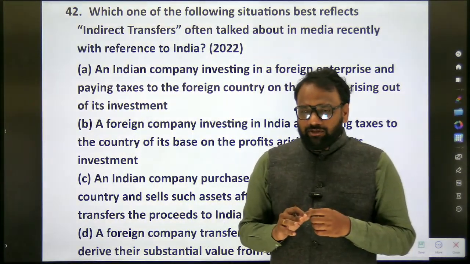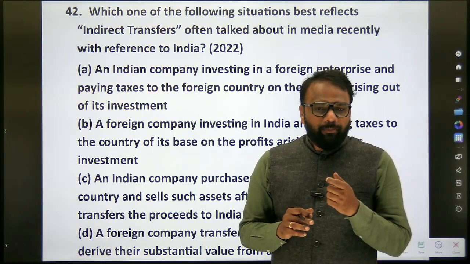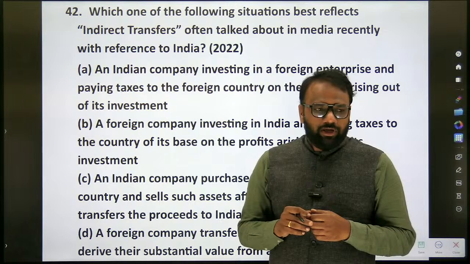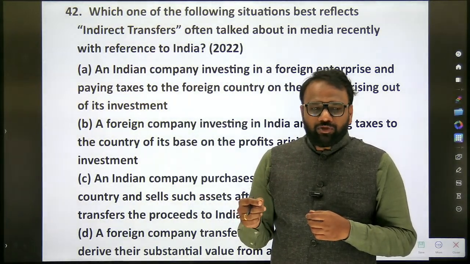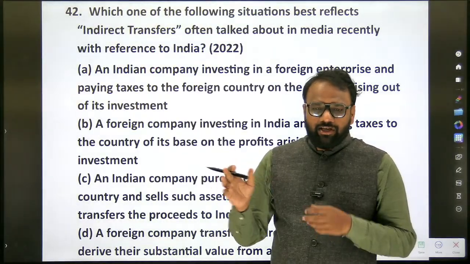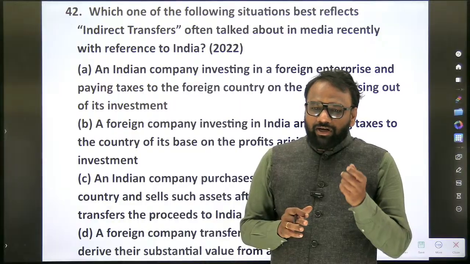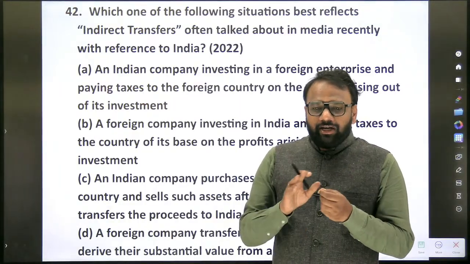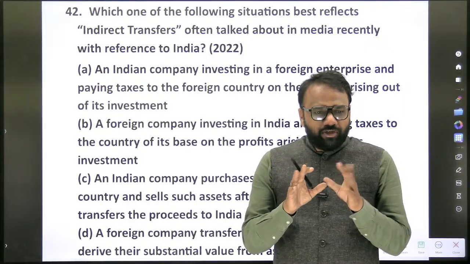During the class discussion we came across terms like base erosion and profit shifting. To reduce tax liability, people shift profits to other places and show that the profit was made by some other country. In that fashion, they try to reduce the taxes that are supposed to be paid in India. UPSC often focuses on those aspects.